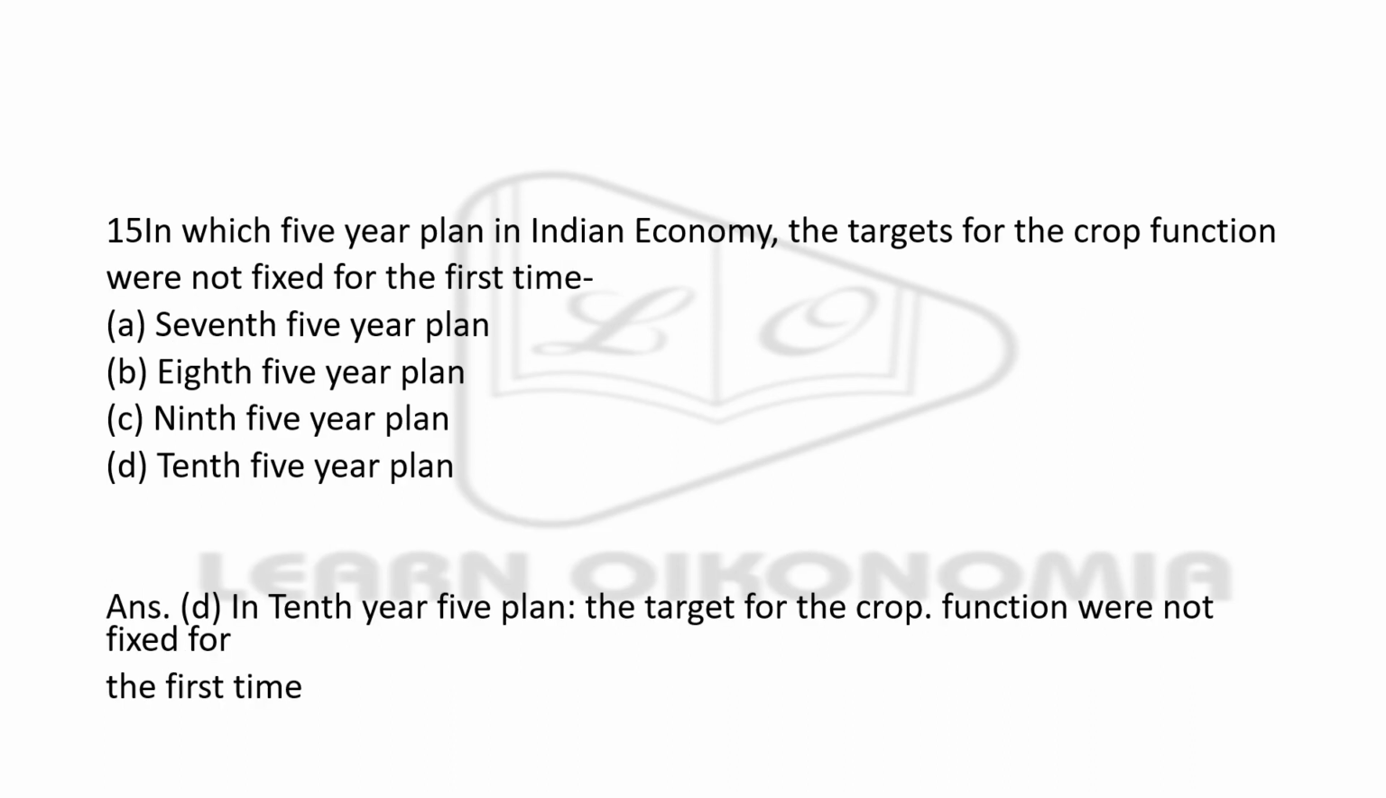Next and last question in this session: in which of the five-year plans in the Indian economy were the targets for crop production not fixed for the first time? 7th, 8th, 9th, and 10th. The right answer is the 10th five-year plan. Here, this was not fixed for the first time.